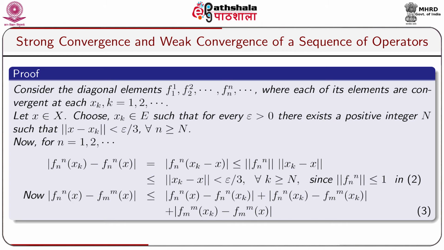Consider the diagonal elements F11, F22, ..., Fnn, ..., where each of its elements is convergent at each xk, k equal to 1, 2 and so on.